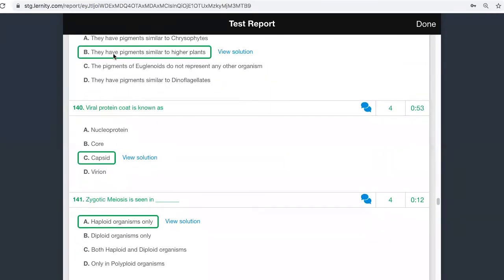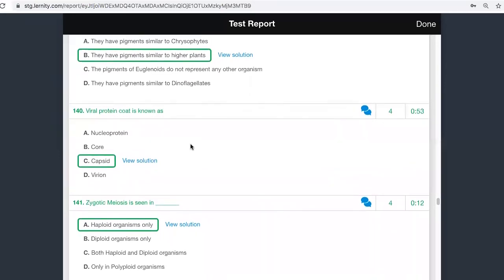Good. So then next question, moving on further: zygotic meiosis is seen in which one is the case?